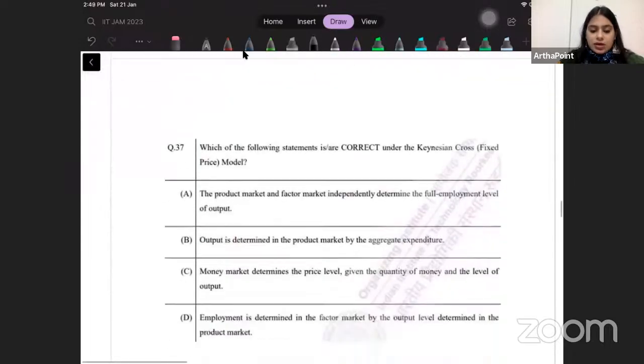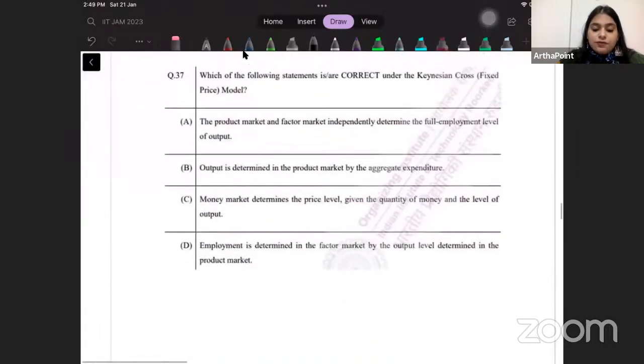Okay. Come to the next question. Which of the following statements are correct under the Keynesian cross price model? The product market and factor market independently determine the full employment level of output. So understand. See, the factor market is assumed to be dependent on the product market.